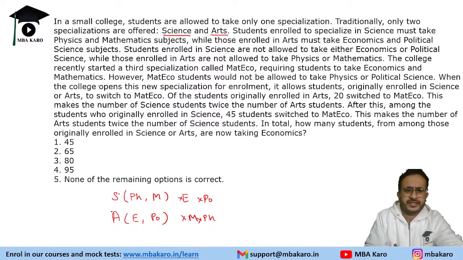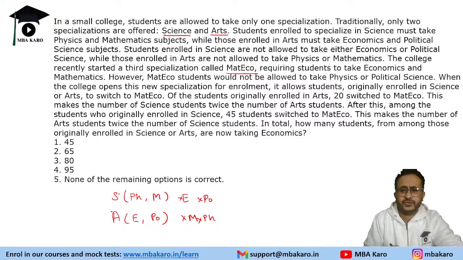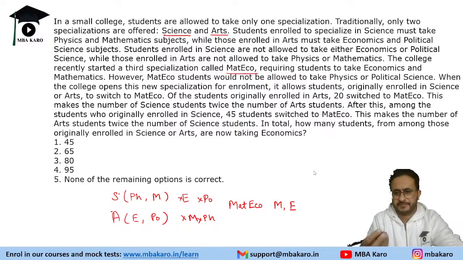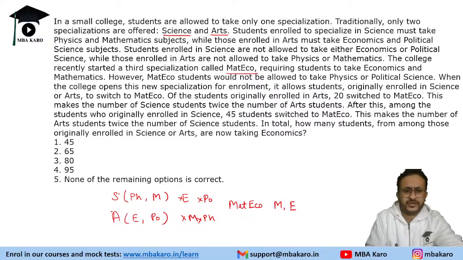Now, the college recently started a third specialization called Mat Eco, requiring students to take economics and mathematics. So if a person is in Mat Eco, they will have to take mathematics and economics. However, Mat Eco students would not be allowed to take physics or political science. It says that when the college opens this new specialization for enrollment, it allows students originally enrolled in science or arts to switch to Mat Eco.